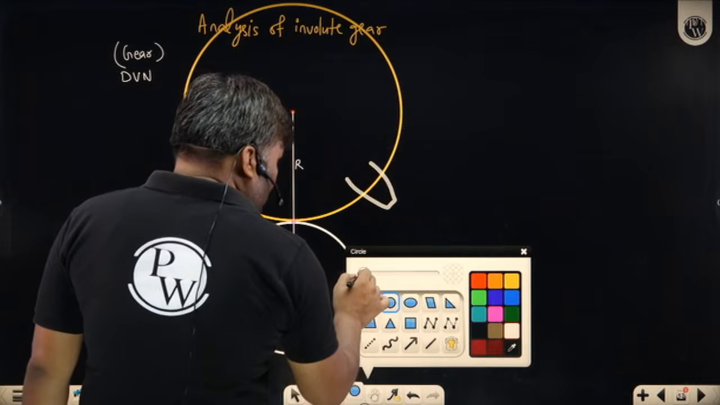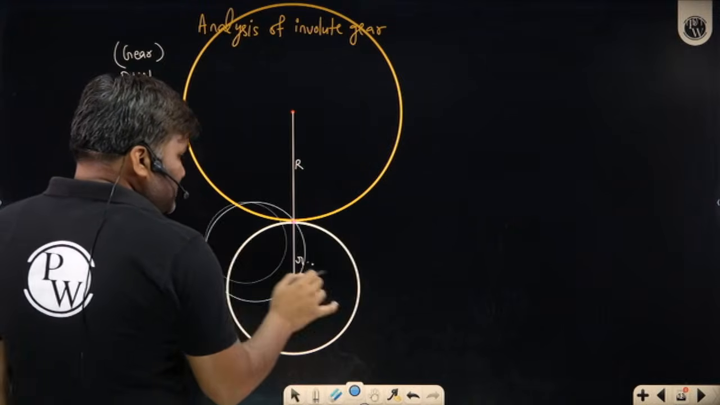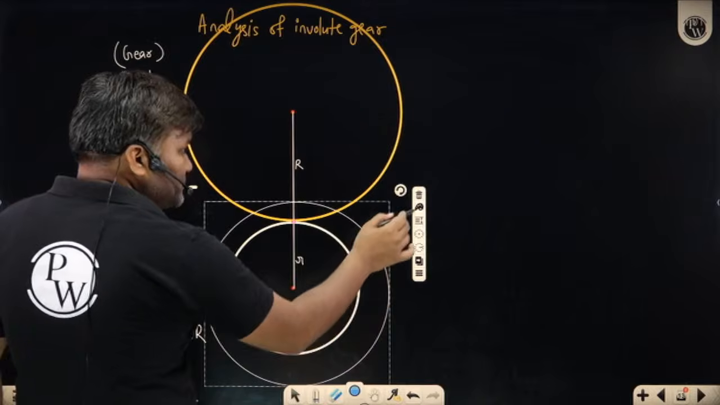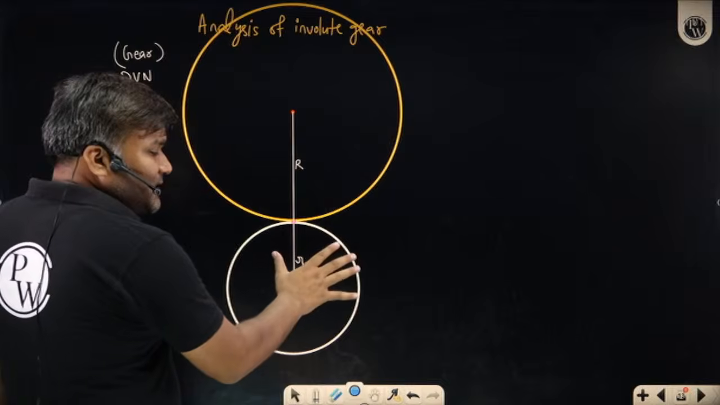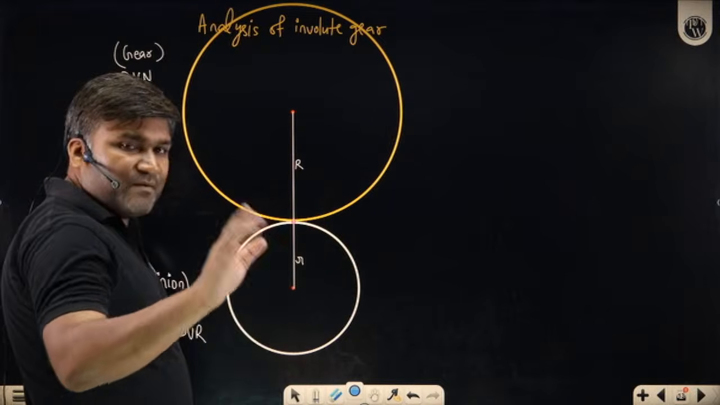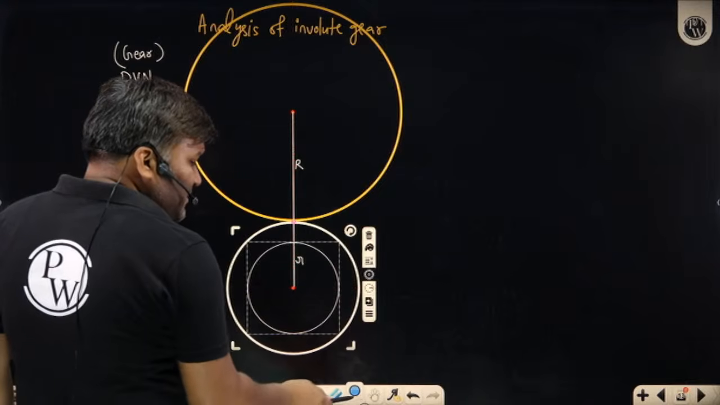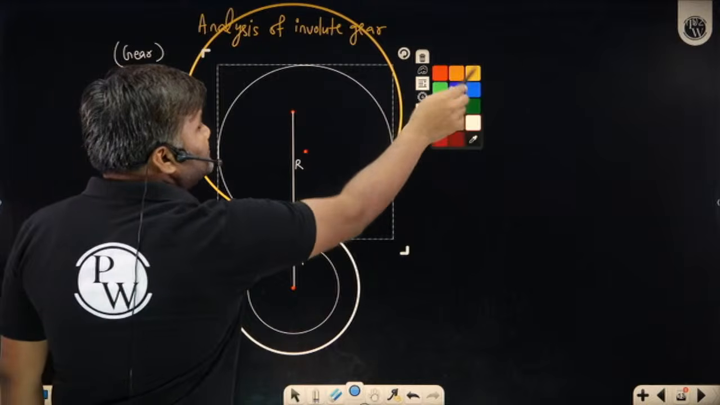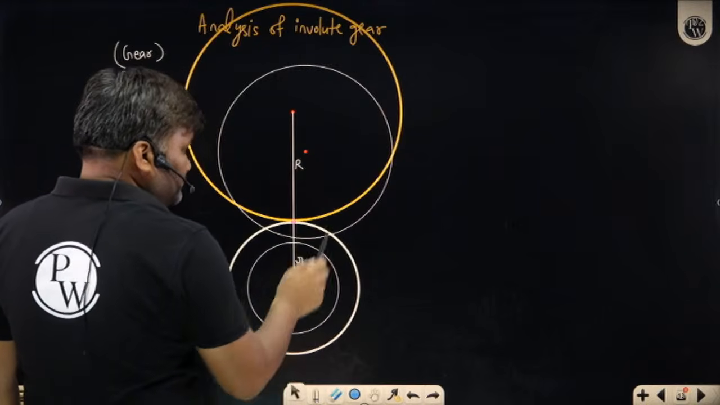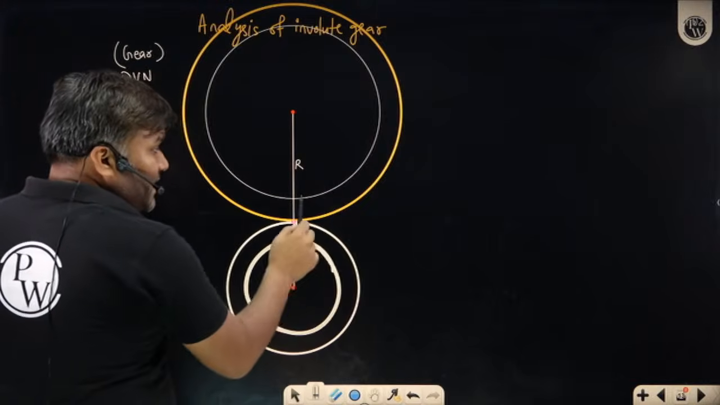So let me draw the addendum circle. How is that addendum circle going to look? First of all, let me show you the base circle. Where is the base circle? Sir, the base circle is inside the pitch circle. So the base circle is of a little smaller size. This is my base circle, pinion's base circle, and we are also having the gear's base circle. This is my gear's base circle, pinion's base circle, and this is my gear's base circle.